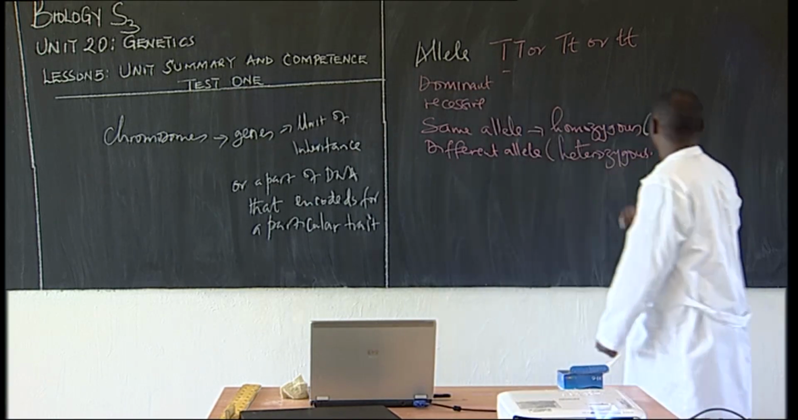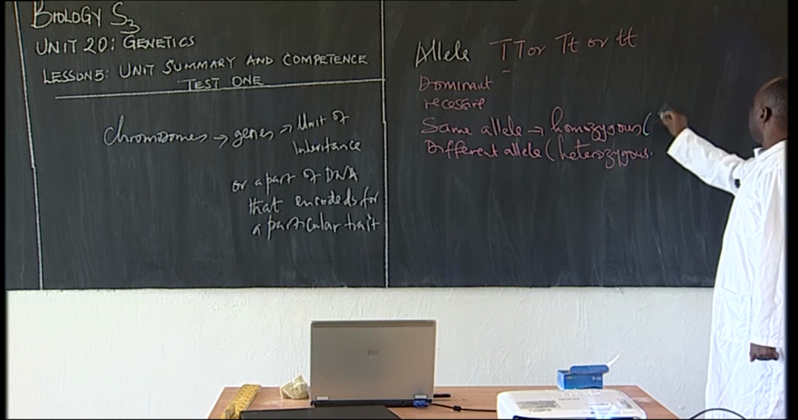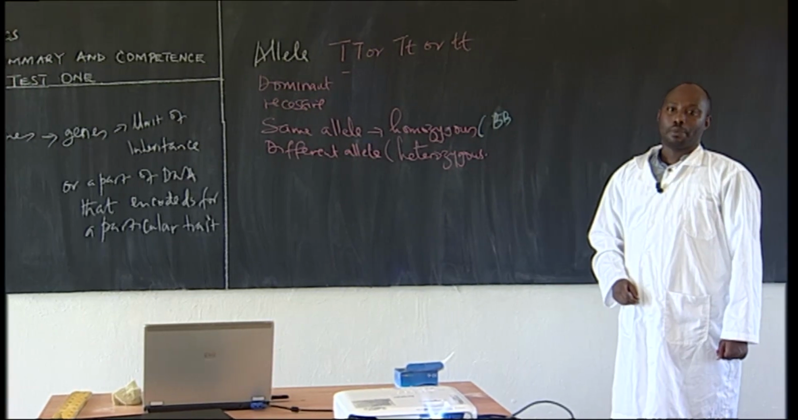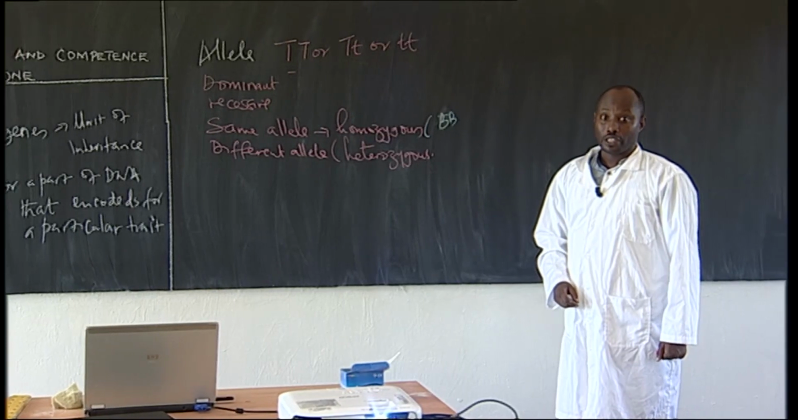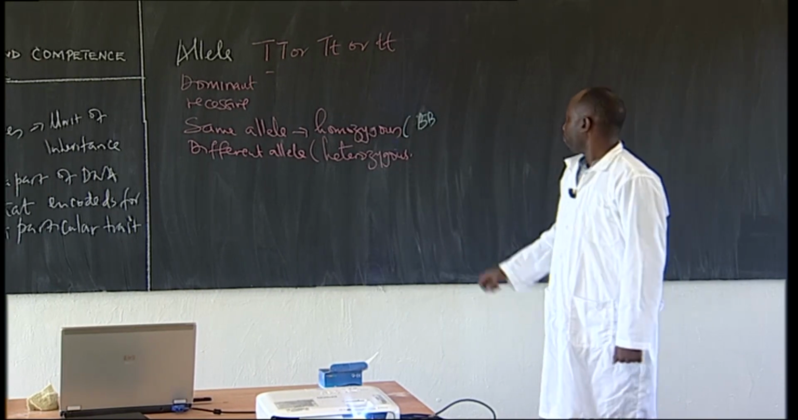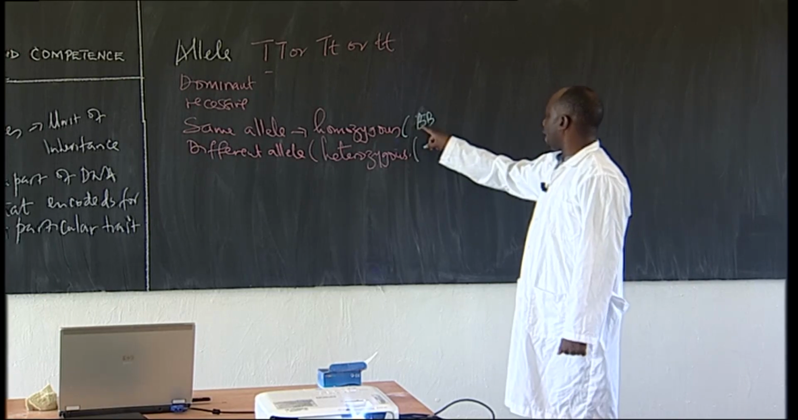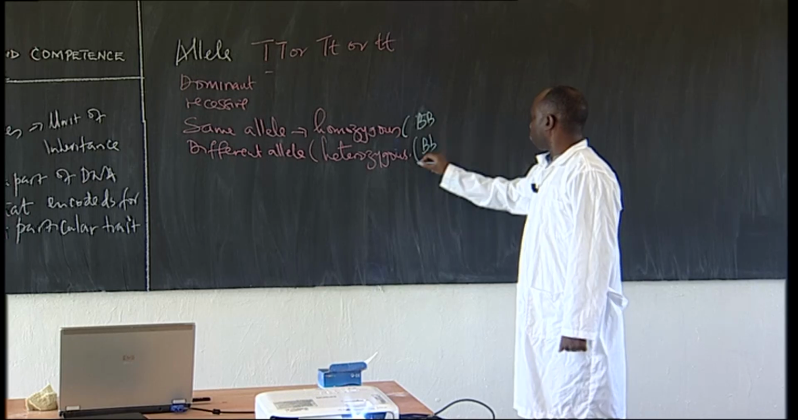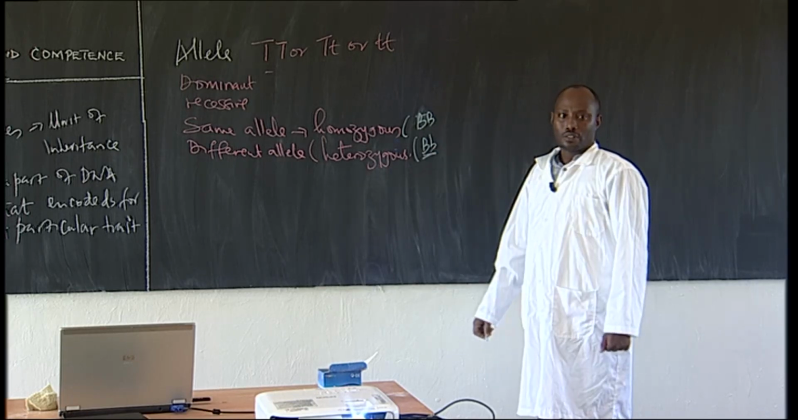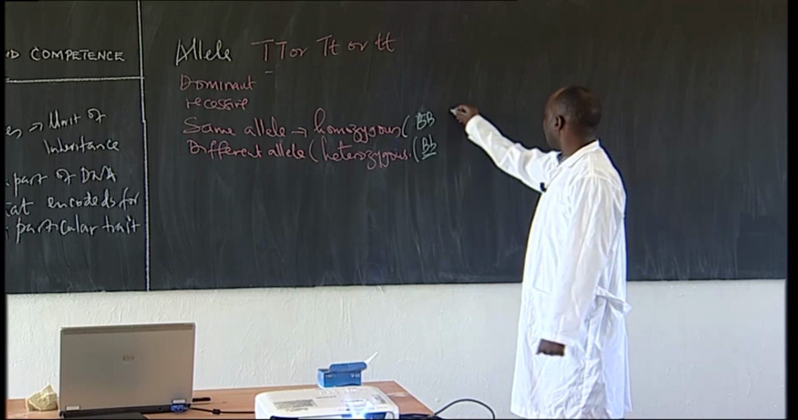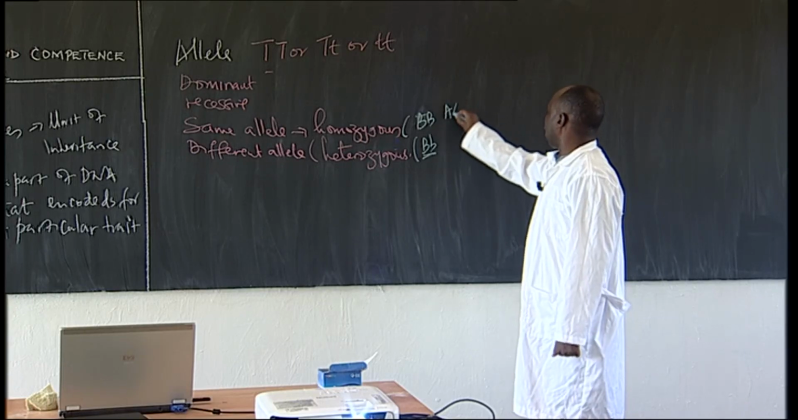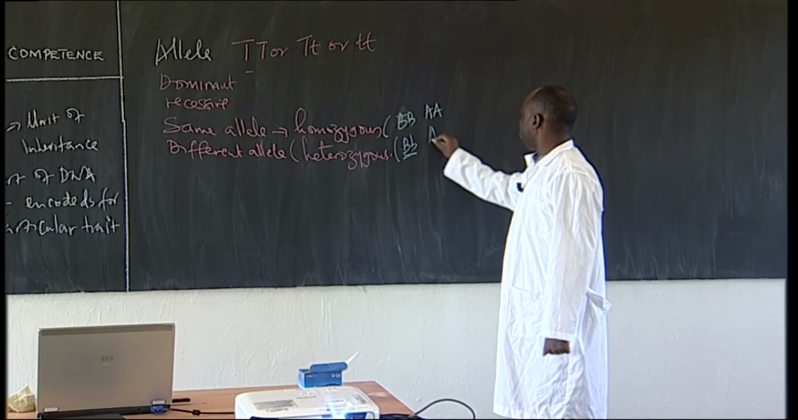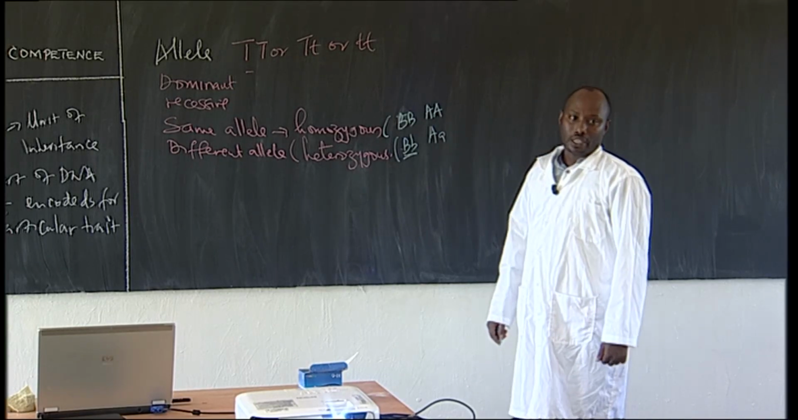Let's have examples. If I have B capital and B capital, these are called homozygous alleles. They can determine a particular trait. Are you with me, students? But if they are different, if I have a B capital and a B small, these are called heterozygous. If I have A capital and A capital, these are homozygous. But if I have A capital and A small, these are called heterozygous.